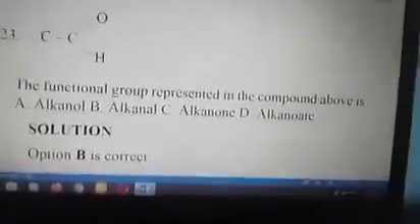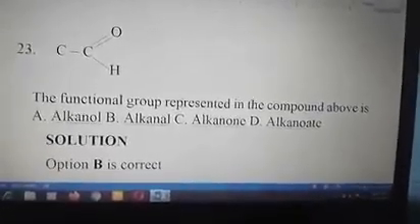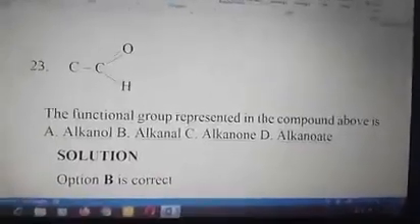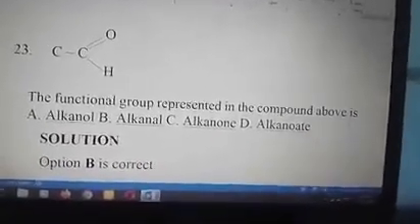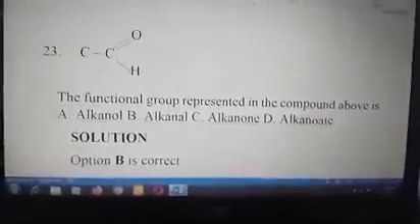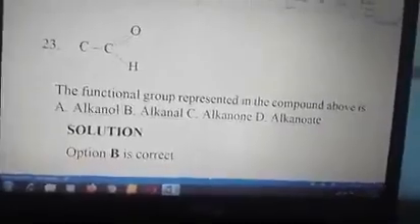23. We have that group. The functional group represented in the compound above is the functional group CHO. The functional group CHO is A. alkanol, B. alkanal, C. alkanone, D. alkanoate. That CHO is the functional group of alkanals. So option B is correct.